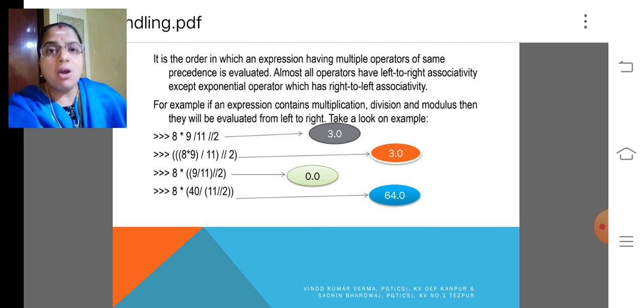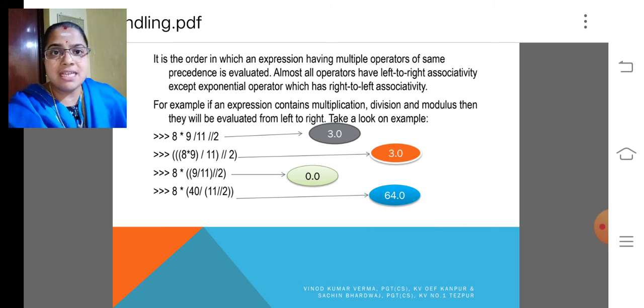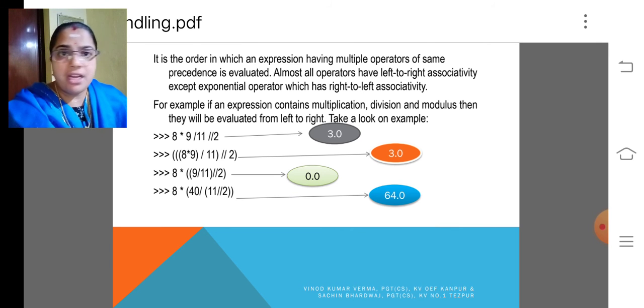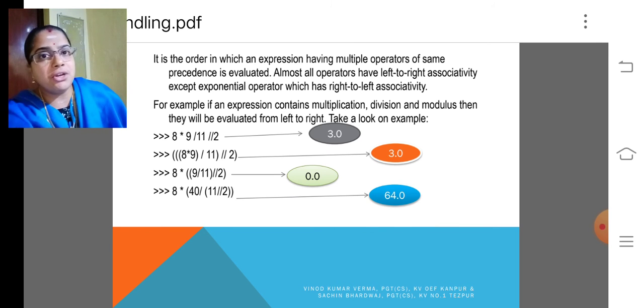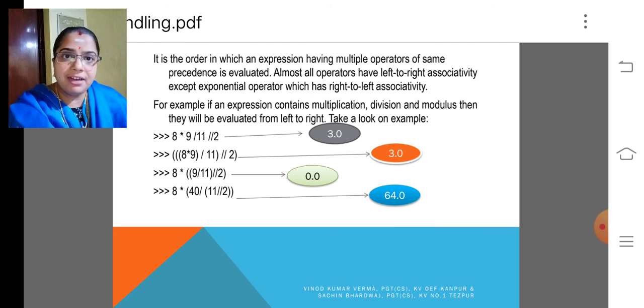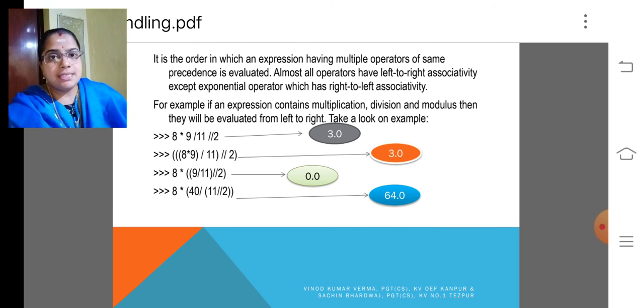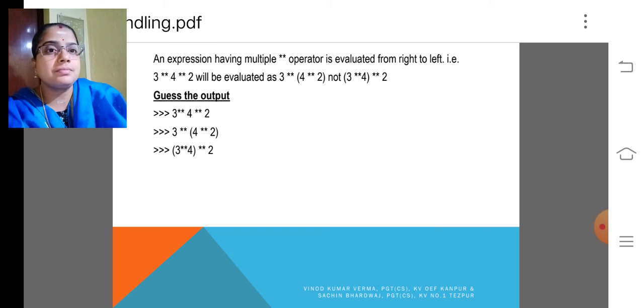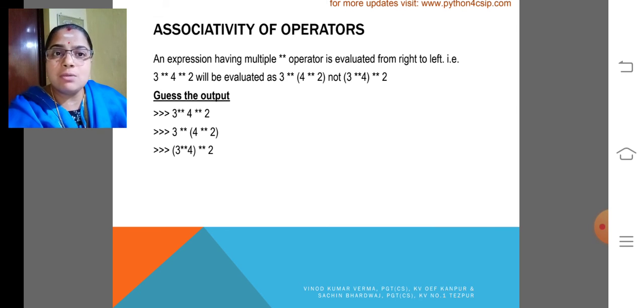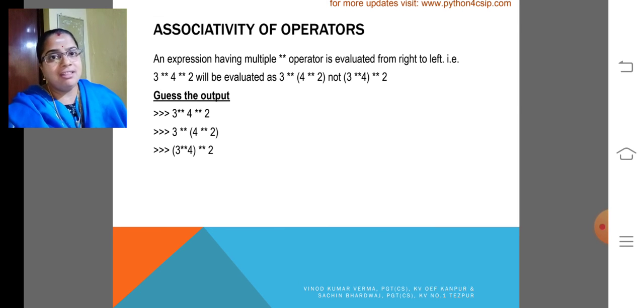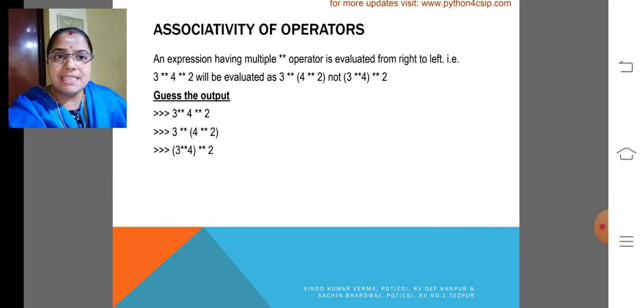The order and the associativity play an important role in the execution of an expression with different kinds of operators. Could you please guess what the outputs of all these example expressions which I have given are?